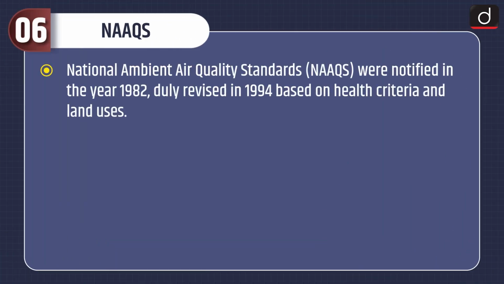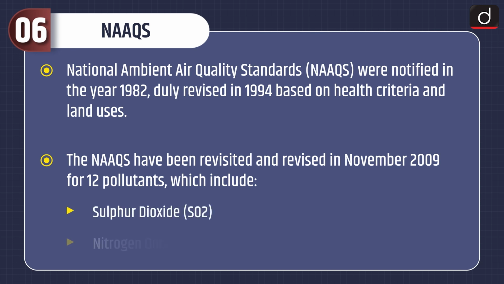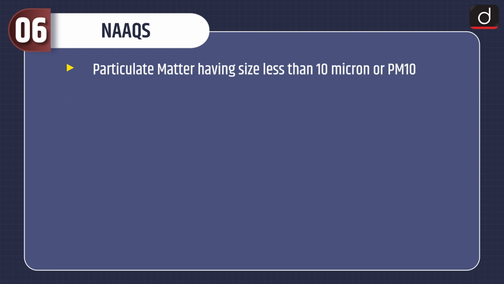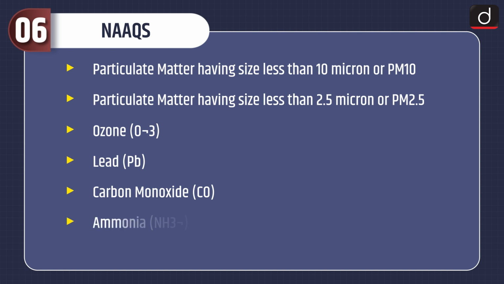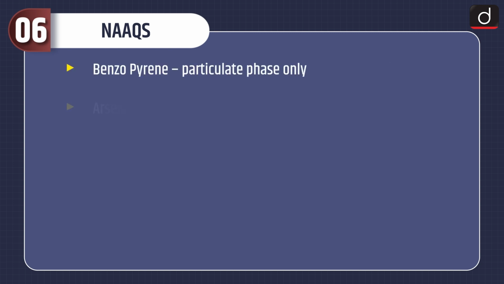Now let's talk about NAAQS. National Ambient Air Quality Standards were notified in the year 1982, duly revised in 1994 based on health criteria and land uses. The NAAQS have been revisited and revised in November 2009 for 12 pollutants, which include sulfur dioxide, nitrogen dioxide, particulate matter having size less than 10 micron or PM10, particulate matter having size less than 2.5 micron or PM2.5, ozone, lead, carbon monoxide, ammonia, benzene, benzopyrene, particulate phase only, arsenic or nickel.